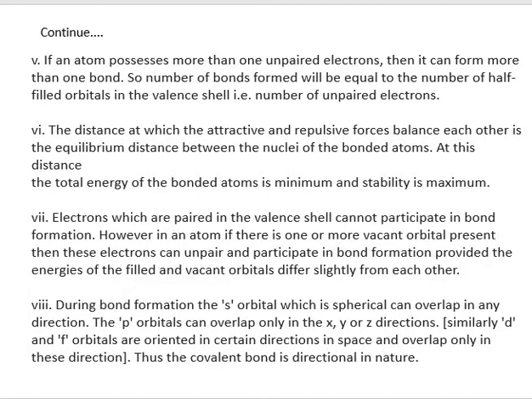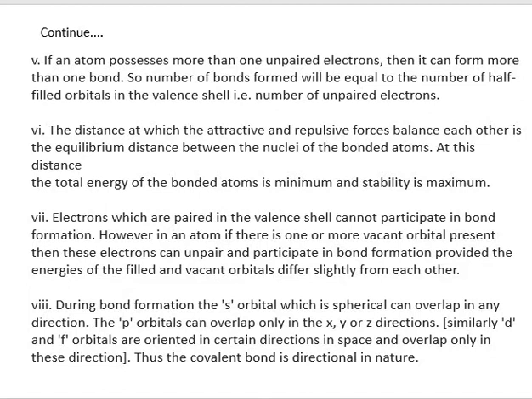And the last is during bond formation, s orbital which is spherical can overlap in any direction, but the p orbital can overlap only in x, y, z direction. Similarly, the same case will happen in case of d subshell and f subshell also, because these two orbitals are oriented in certain direction in space and they overlap only in these directions. Thus, the covalent bond is directional in nature.